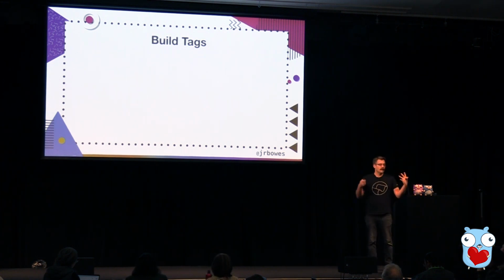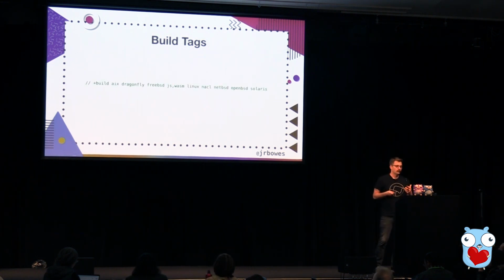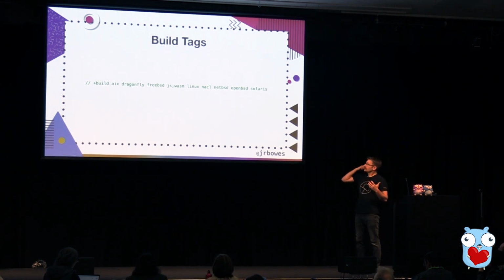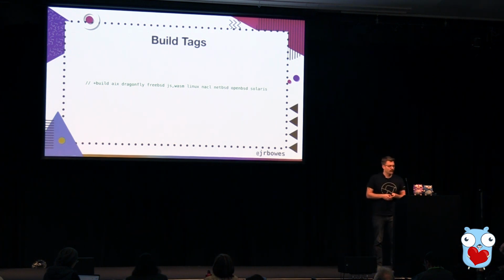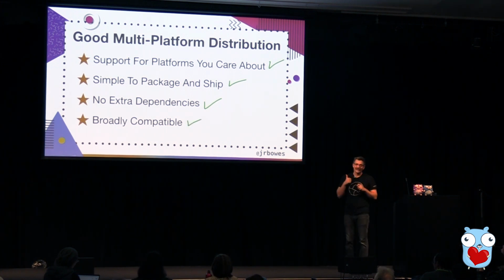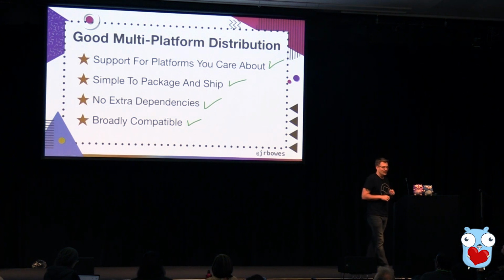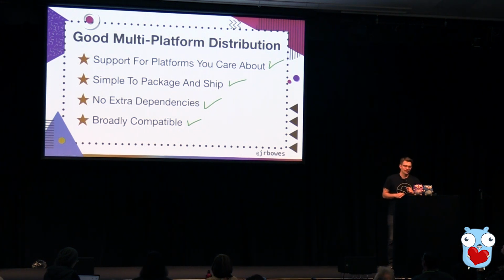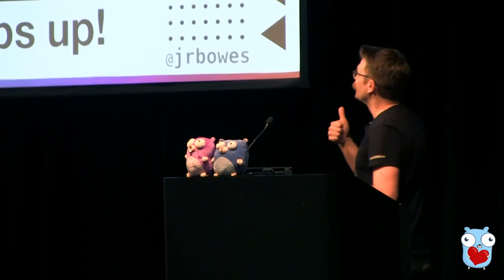Great, so looking at the actual Unix file for CA certificates, this is the line here. So it's just explicitly saying build it for all these Unix-like things. And there's our friend JS Wasm again, showing up, sort of looming over us. All right, so back to our four points again, and we can check off the last one. And you know what that means for multi-platform distribution? Go is thumbs up.